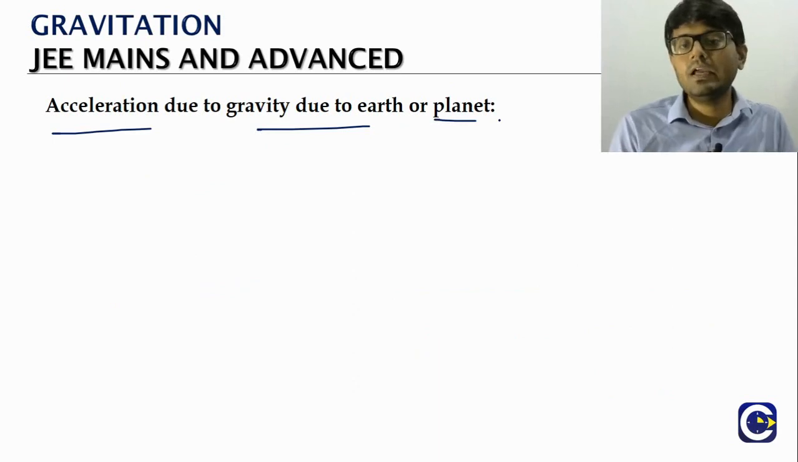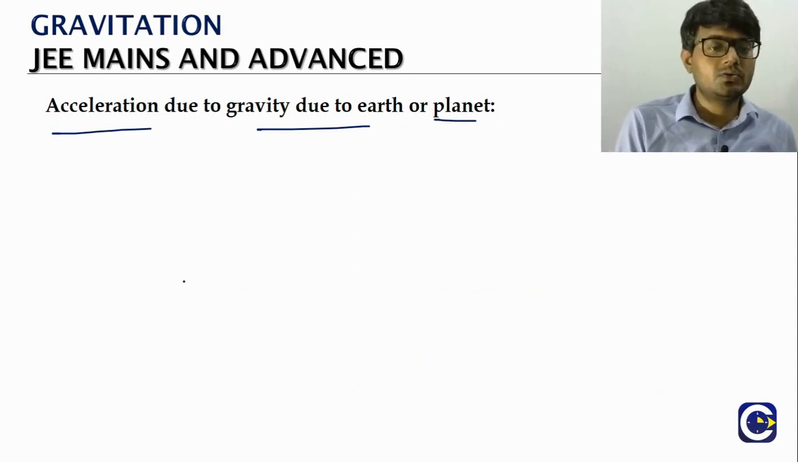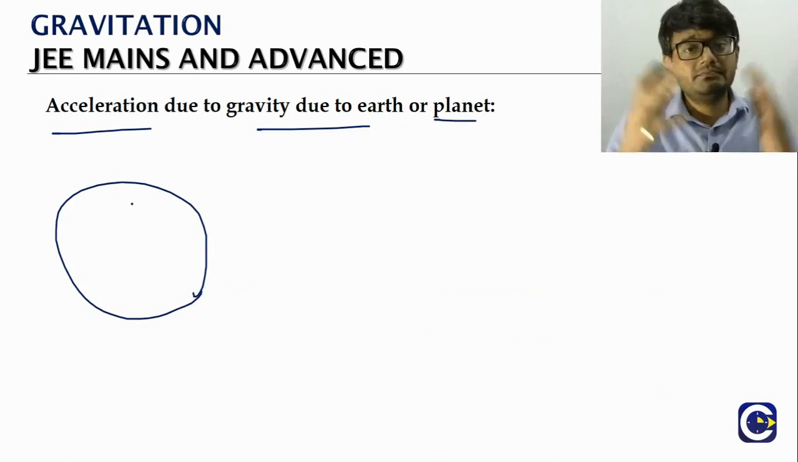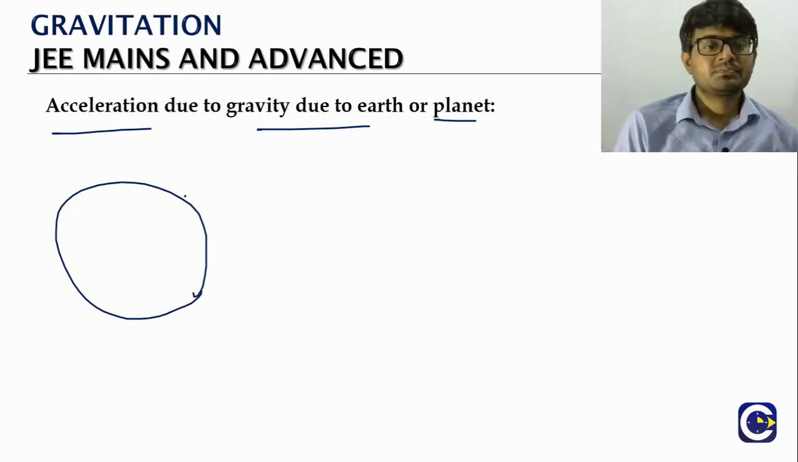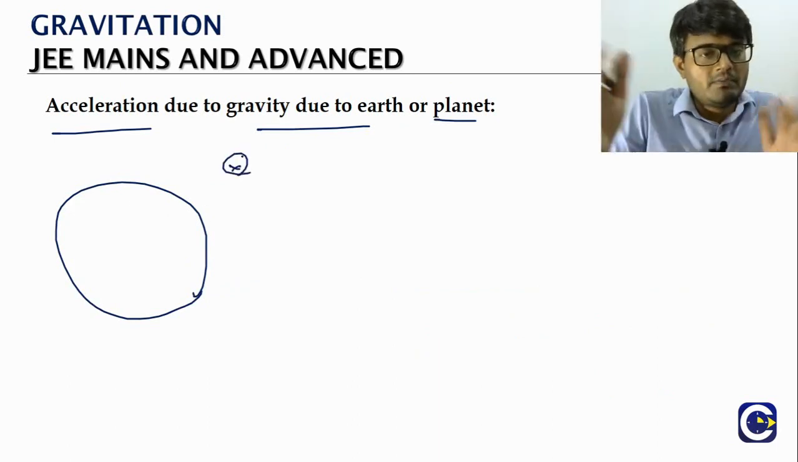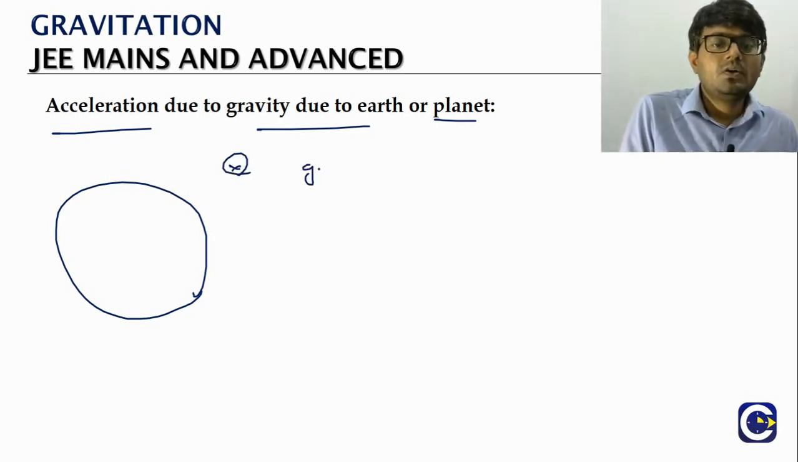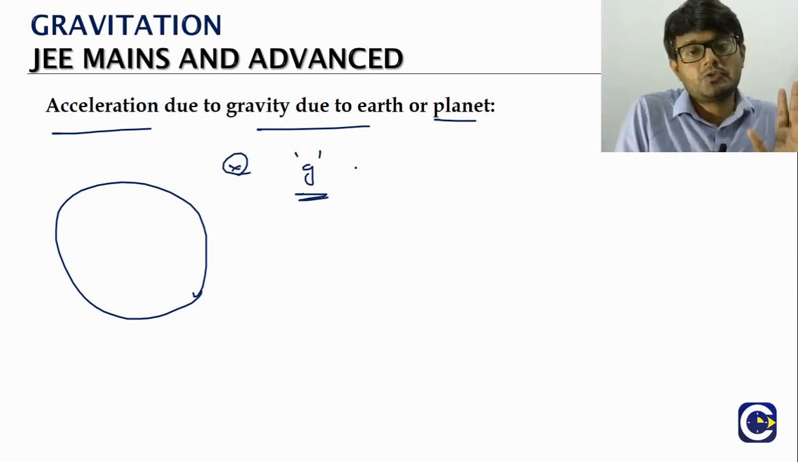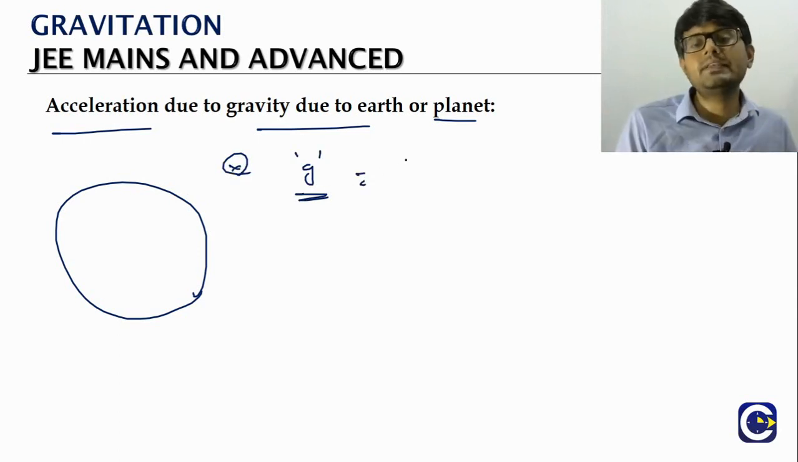So how do we find it out? Just like we take the earth to be a sphere, we'll have three cases. One is if the point you are marking is outside. Here we'll generally use the acceleration due to gravity with the symbol small g. Outside means what is the formula for the field? This is outside.